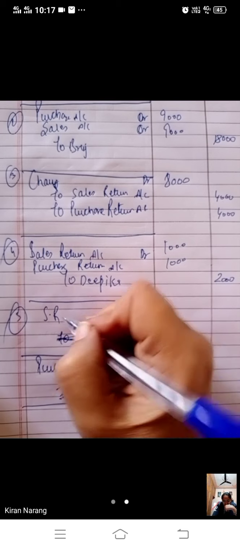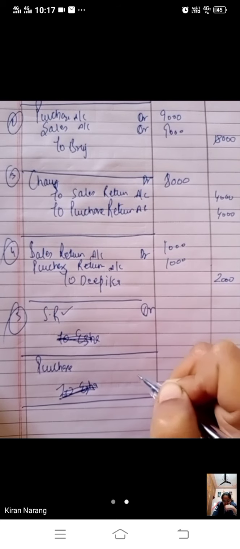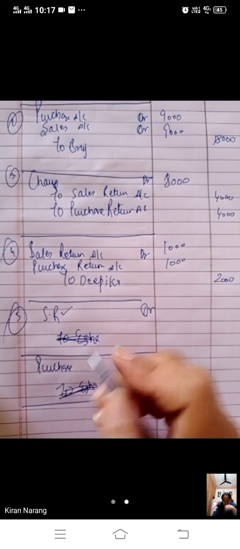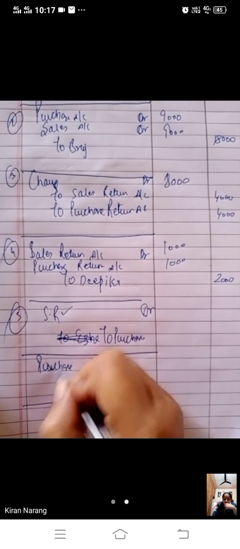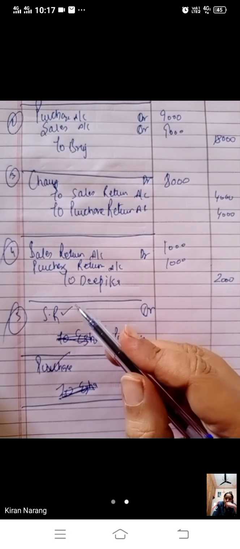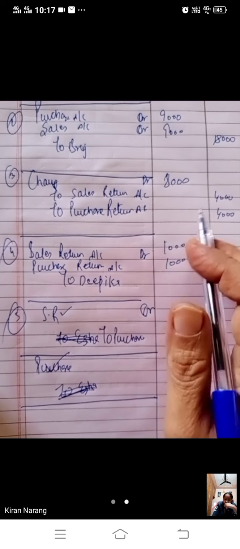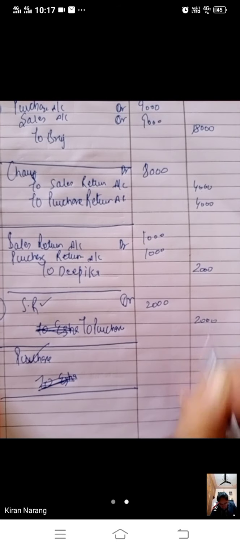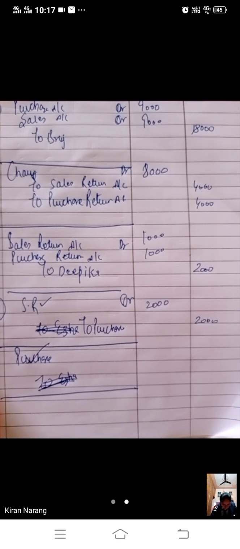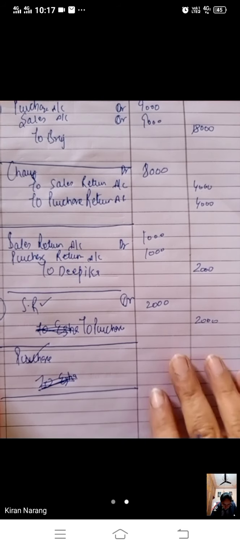What is the mistake? We have to debit the sale return, but we have debited purchase. So we will credit the purchase. This will be reversed. The entry will become sale return to purchase, because Isha was correctly credited by mistake. Any doubt, beta? Isha was correctly credited.